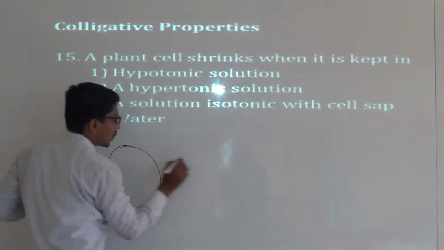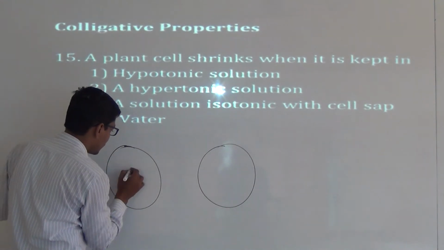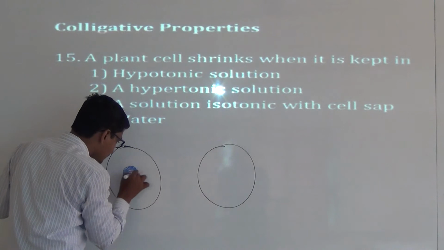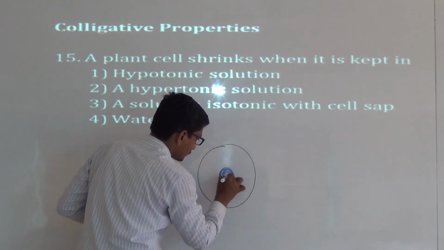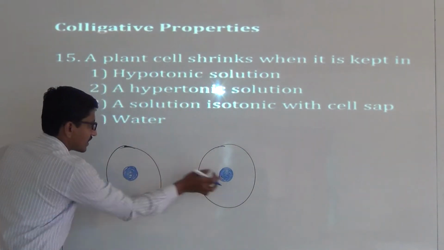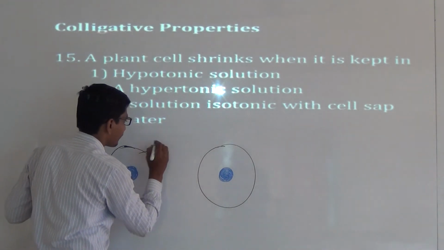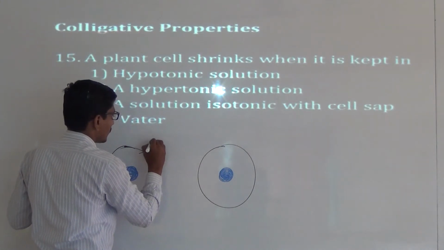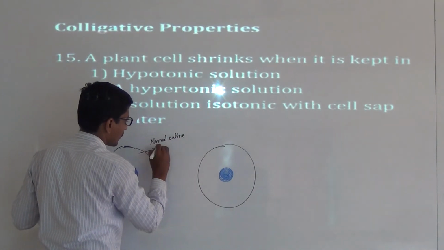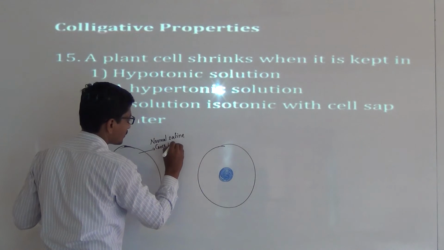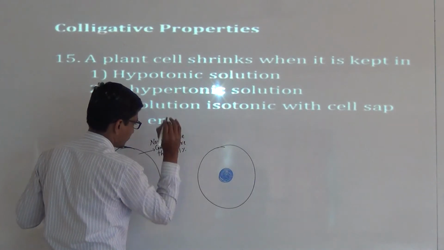Let us consider two cases. Plant cells or blood cells are placed in normal saline whose concentration is more than 0.91%.